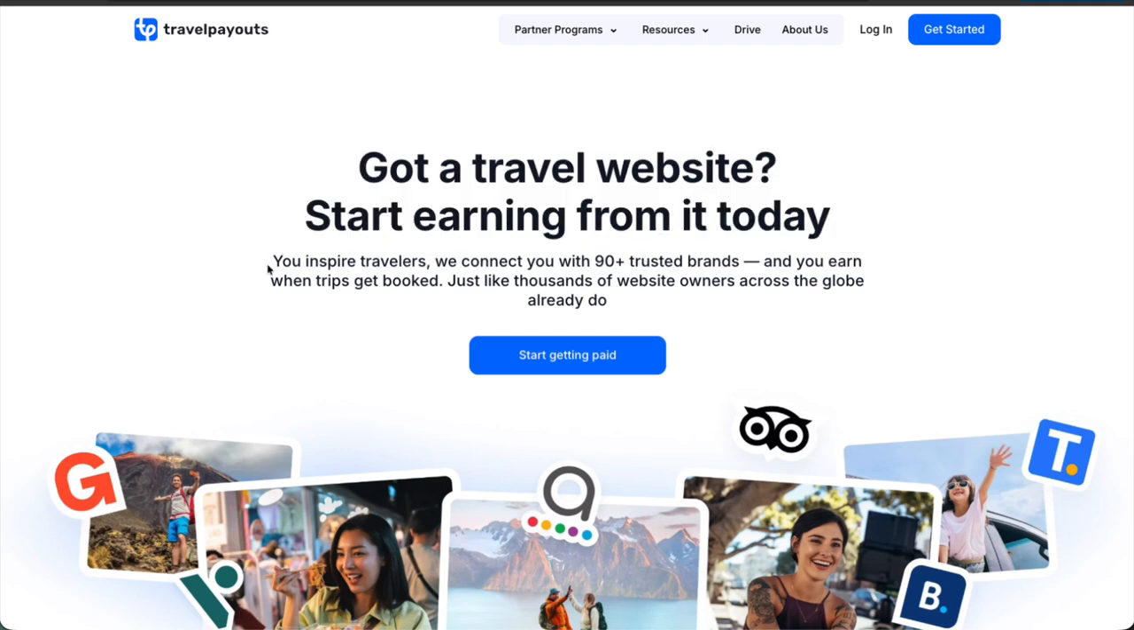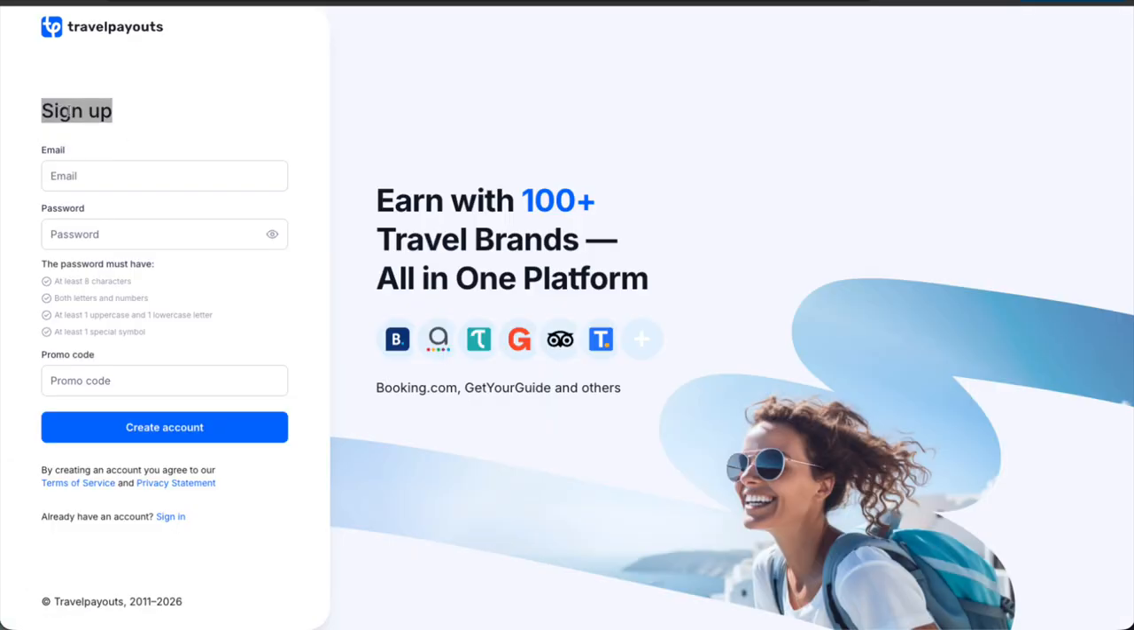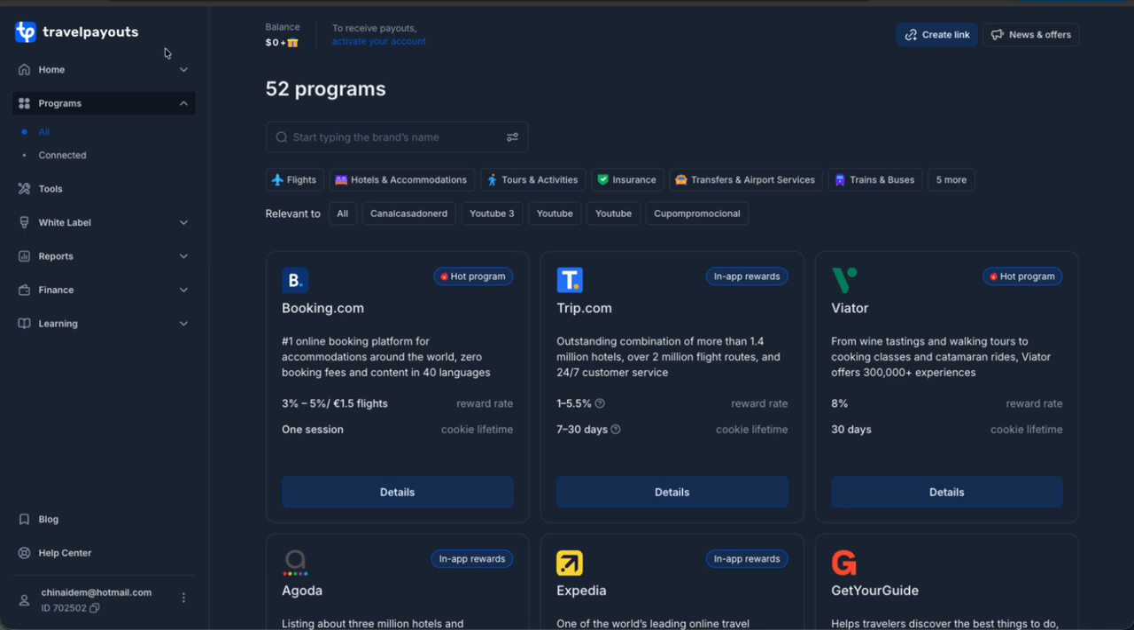Klook is a global platform where travelers can book tours, attraction tickets, theme parks, transportation, and travel experiences in many destinations around the world. After creating your account on Travel Payouts, log into your dashboard and search for the Klook affiliate program. Apply to the program, and once approved, you will receive your affiliate links.